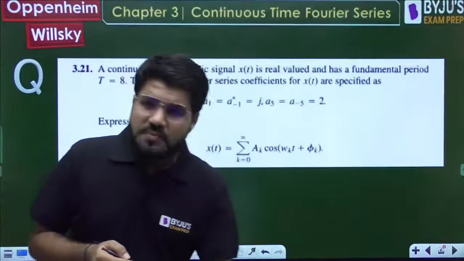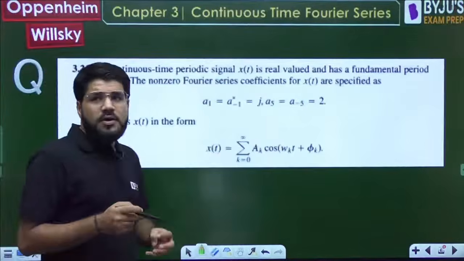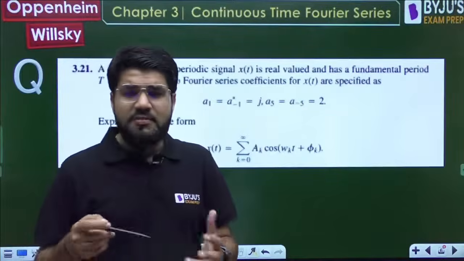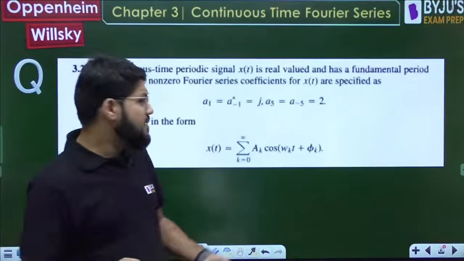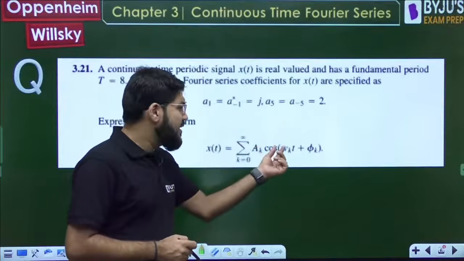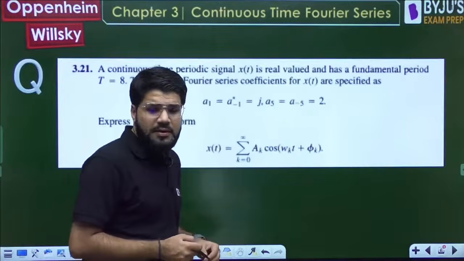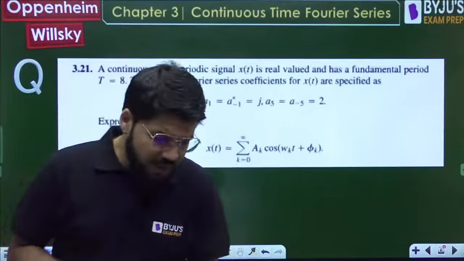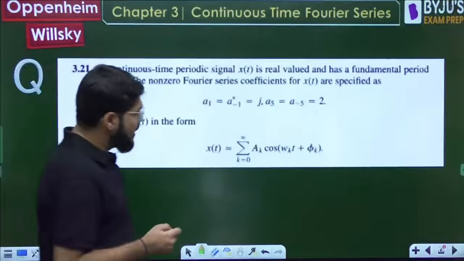Now, if you want to talk about GATE, they can convert this into a NAT or MCQ question by asking what is the value of this capital A2, what is the value of capital A1, or what is the value of omega_k for k equal to 1. They can ask anything, so let's try to solve it.